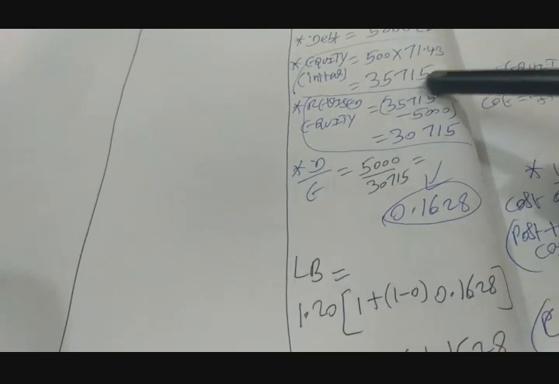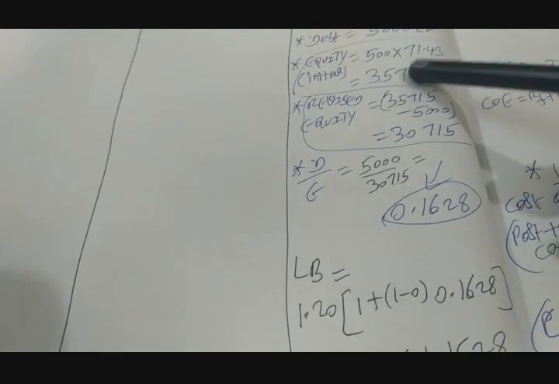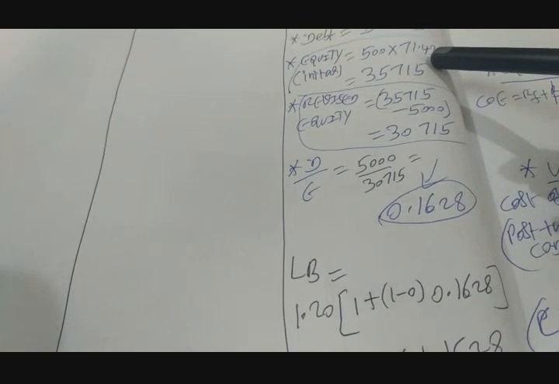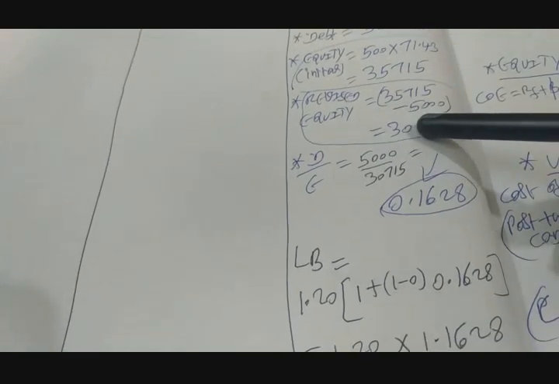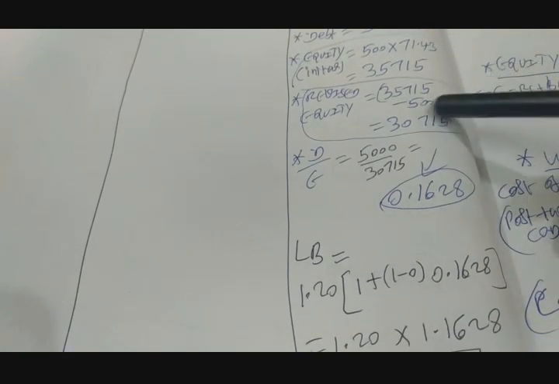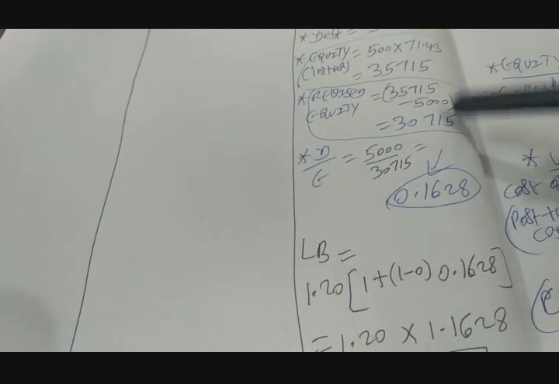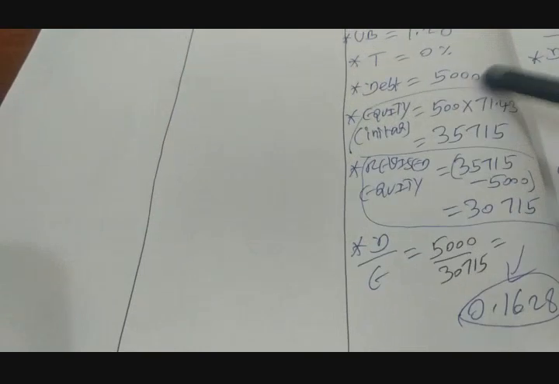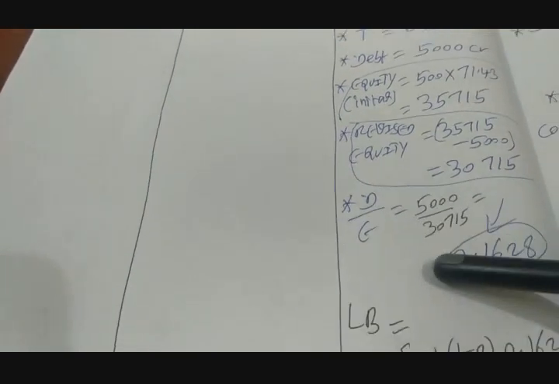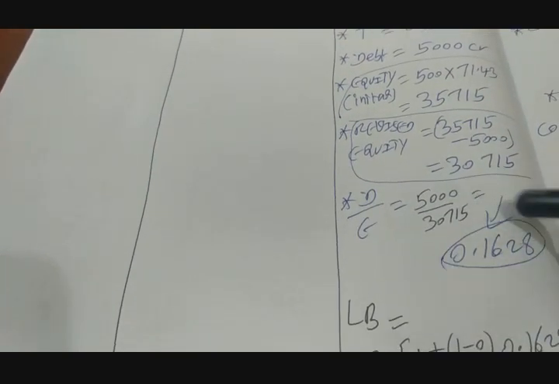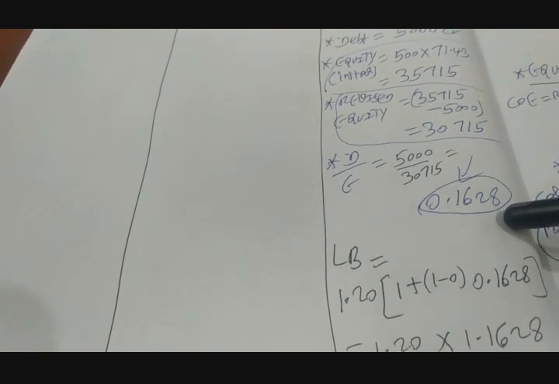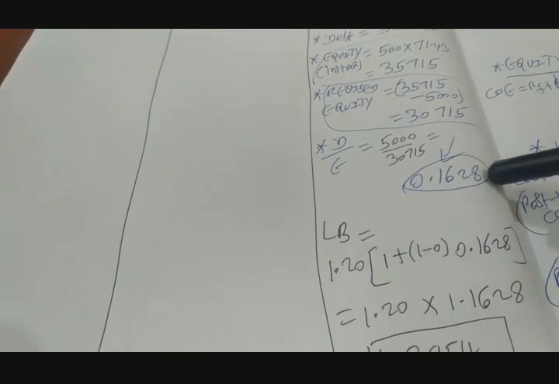Out of this, we have bought back 5,000 crores worth of shares, so the revised market value is 35,715 minus 5,000, which is 30,715. The debt we are issuing is 5,000 crores. So the debt equity ratio is 5,000 by 30,715, giving a revised D by E of 0.1628.